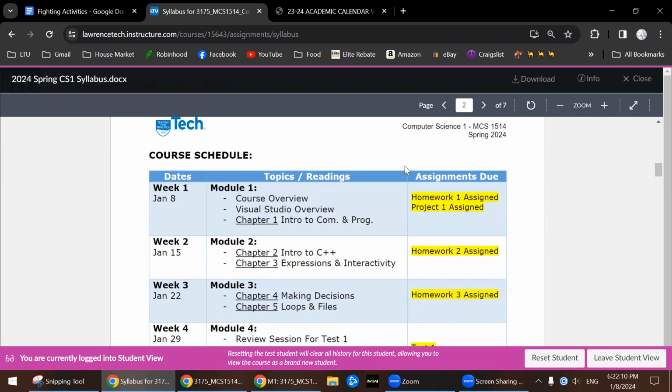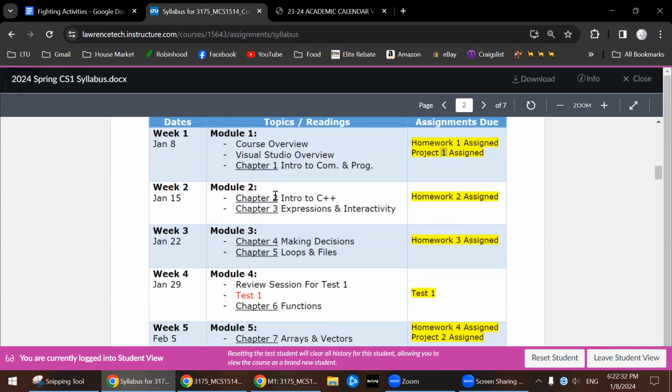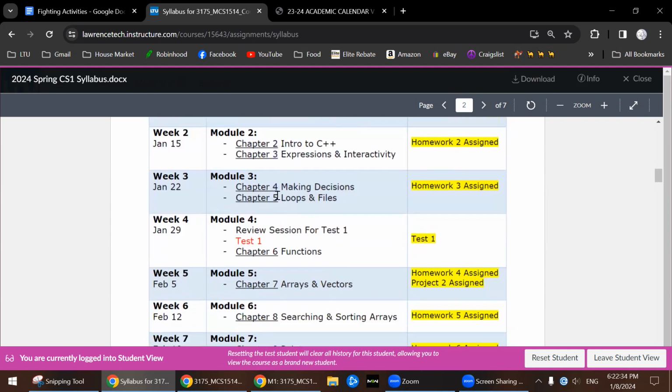Then we go to the weekly calendar for this course. So week 1 all the way to week 16. Now we are here in week 1. We're doing module 1, which is course overview, Visual Studio overview, and then we're going to do chapter 1, which is intro to computers and programming. You have homework 1 assigned and project 1 assigned. Then we're going to go over the chapters one by one.